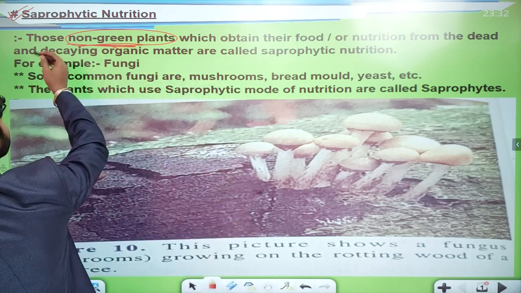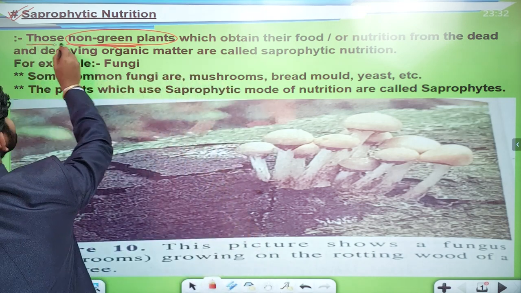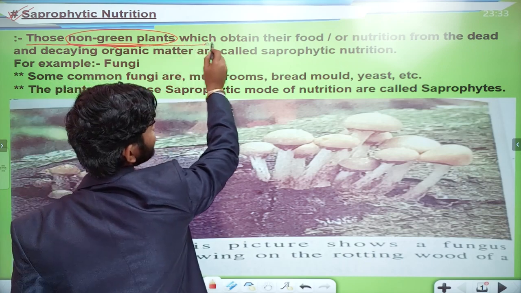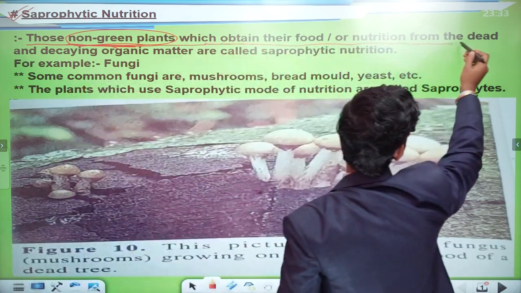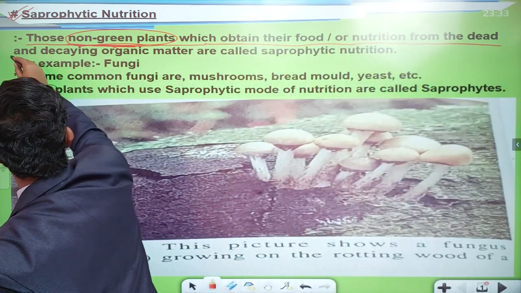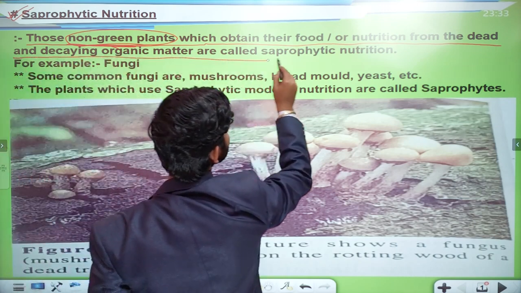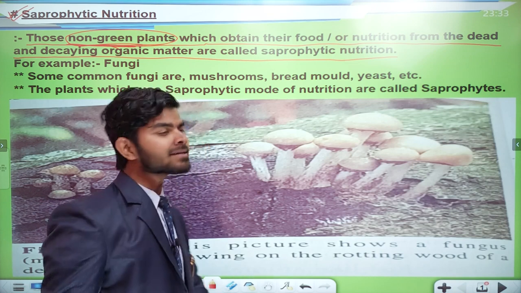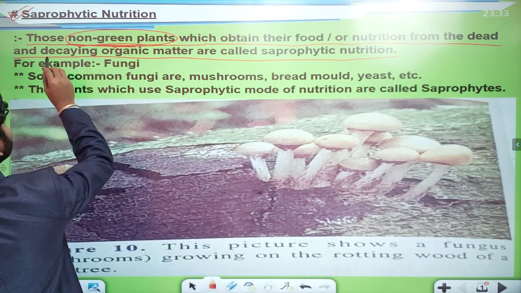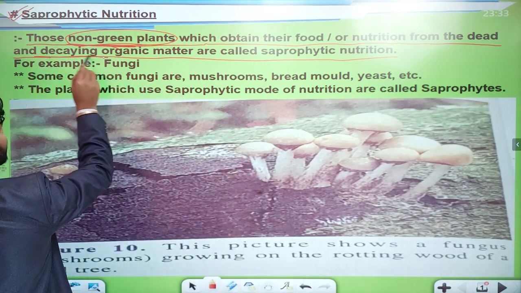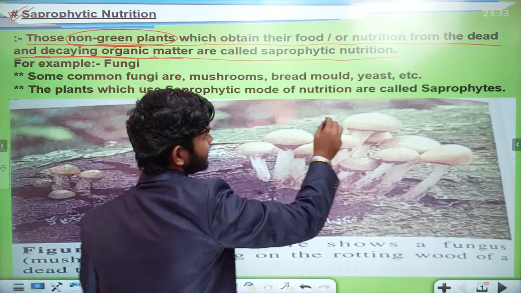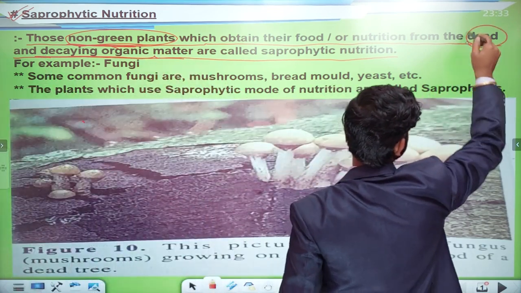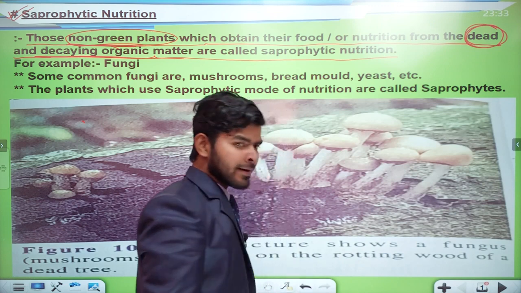So I have already written that those non-green plants which obtain their food or nutrition from dead and decaying organic matter are called saprophytic nutrition. In this point, this is the important line: decaying organic matter and dead matter. Okay, all right, all clear.